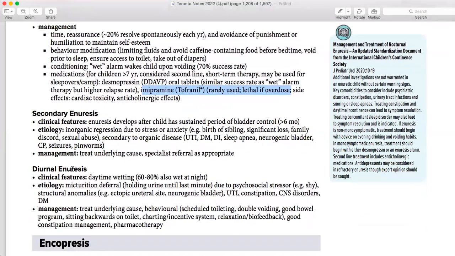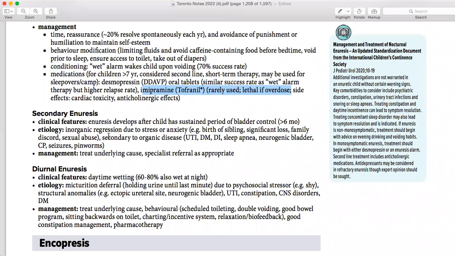Then comes secondary enuresis. Clinical features: enuresis develops after the child has had a sustained period of bladder control of more than 6 months. What happens is an inorganic regression. Now with secondary, the baby has already developed control, and now he is having this uncontrollable bladder thing going on. So it is important you know what is secondary and what is primary. Primary is when he couldn't even start it in the first place.